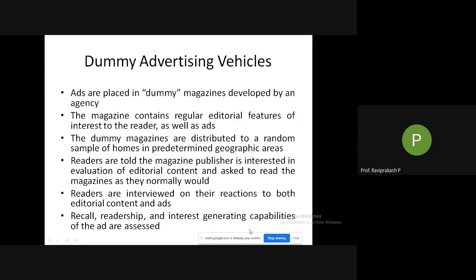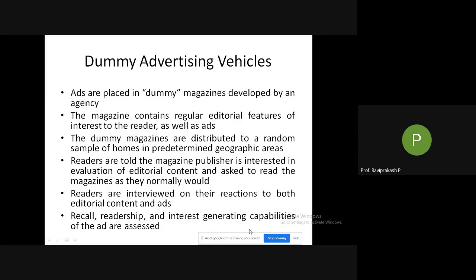In the sense, when you have already said that I am looking more into the editorials, questions about the editorial plus questions about the ads are asked to them. Even if you say that the ad is not important, is my ad still drawing attention to people's thought, whether it is drawing the people's attention towards it? That is what is important. Is it doing that particular work or not? So that is what we are telling.